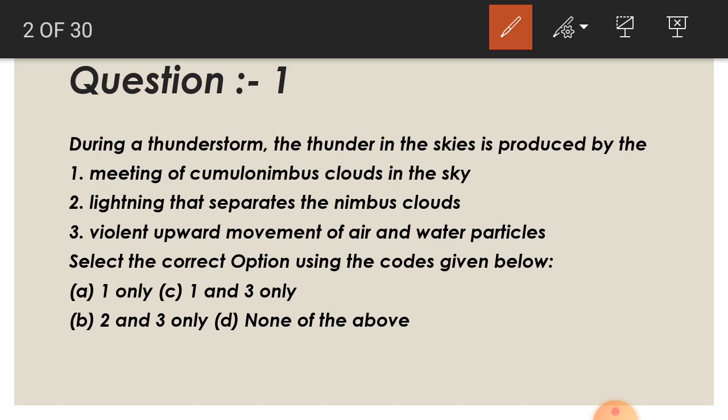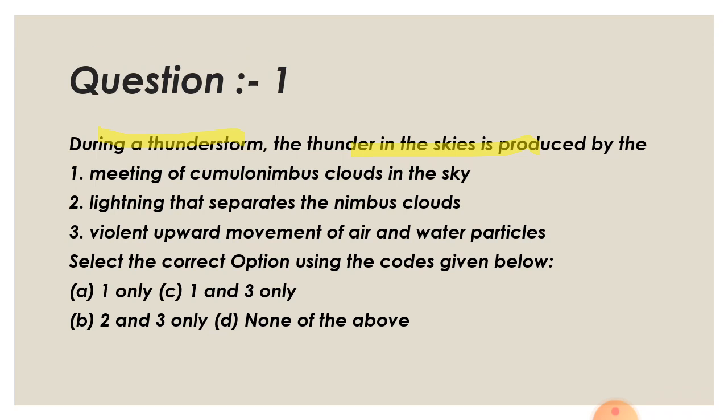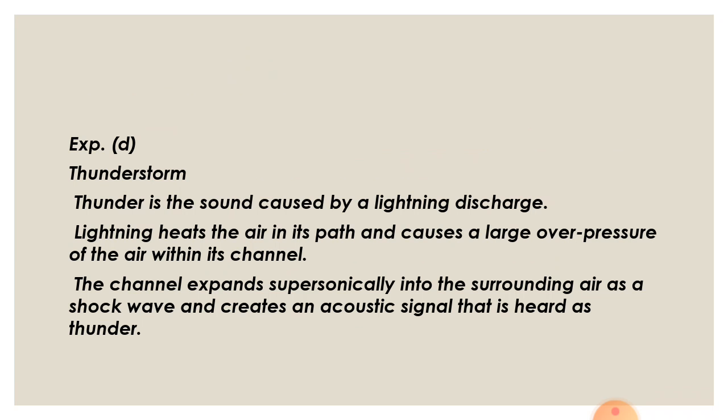During a thunderstorm, the thunder in the sky is produced by what? You have been given some options. Option 1 is meeting of cumulonimbus clouds in the sky. Option 2, lightning that separates the nimbus clouds. Option 3, violent upward movement of air and water particles. We should know the phenomenon in detail, how the thunder in the sky is produced during a thunderstorm. So let's go into the detail of the question.